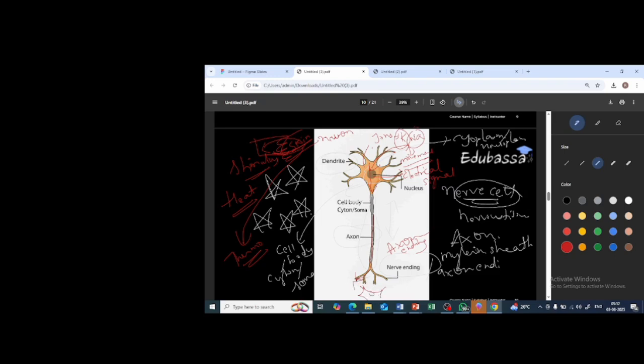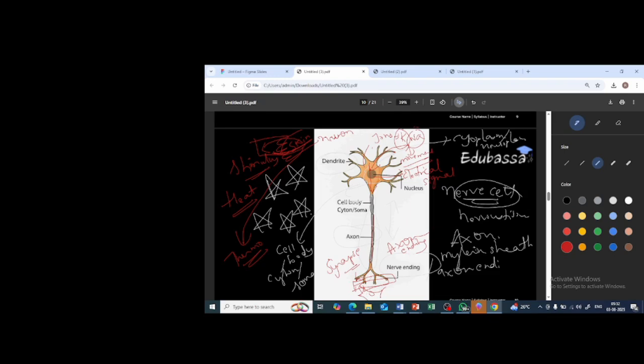Now as I told you already, there is a gap present between two adjacent neurons. Am I right? What is that gap called? Synapse. Yes. Since the gap is present, how will the information be sent to the next neuron? How?